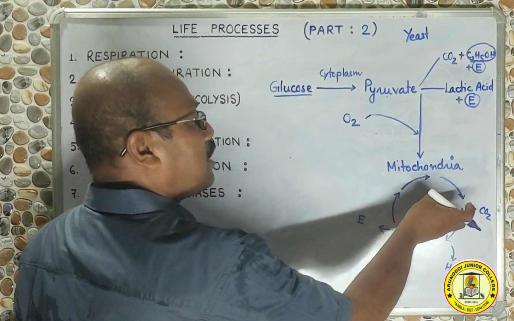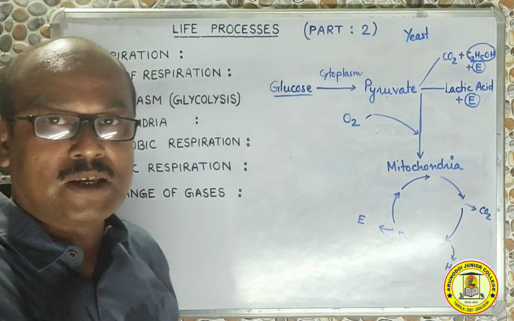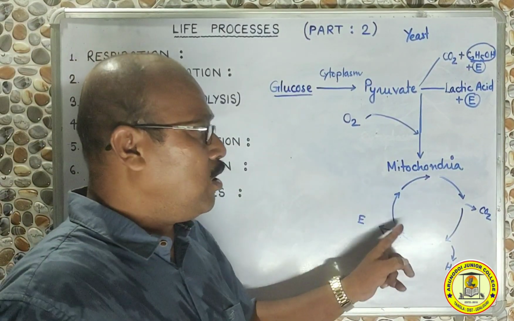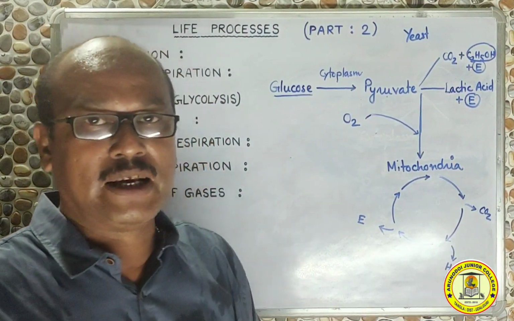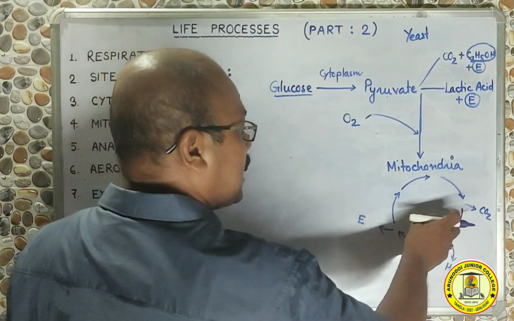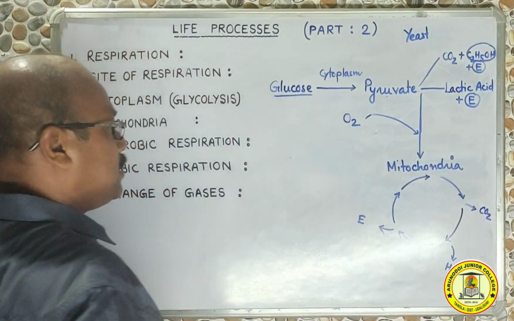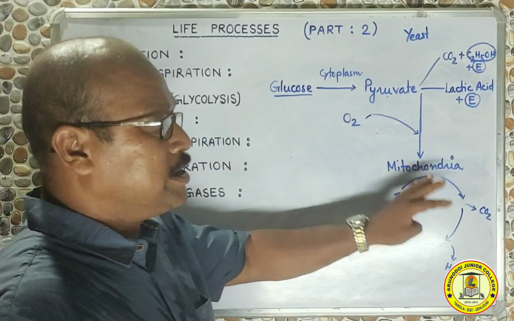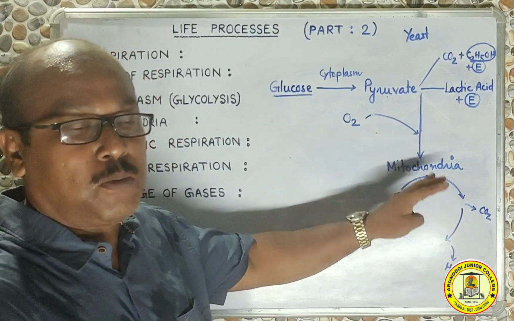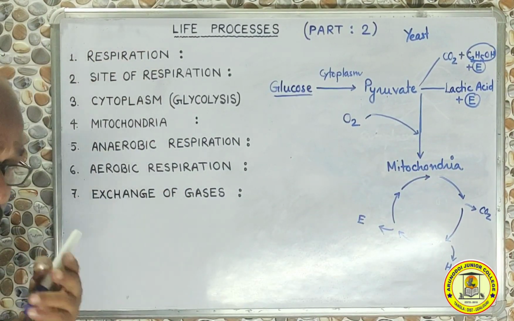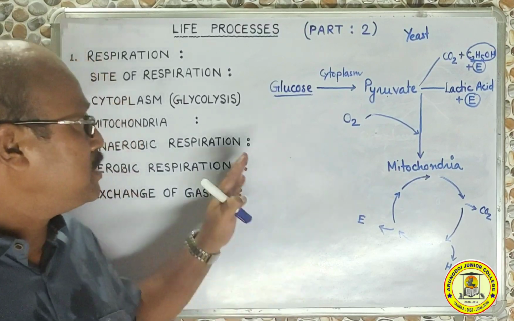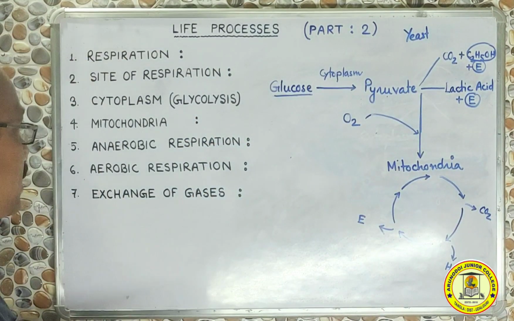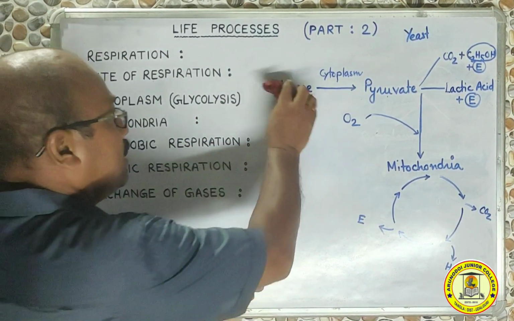This cyclic pathway of chemical reactions was for the first time described by Hans Krebs. The name of the scientist was Hans Krebs, and accordingly all those cyclic pathways of chemical reactions are called the Krebs cycle. So where does the Krebs cycle occur? It occurs in the mitochondria. This part of the chemical reaction is called aerobic respiration, because the presence of oxygen is necessary. So this is what we were discussing, the role of mitochondria and cytoplasm in aerobic and anaerobic respiration.